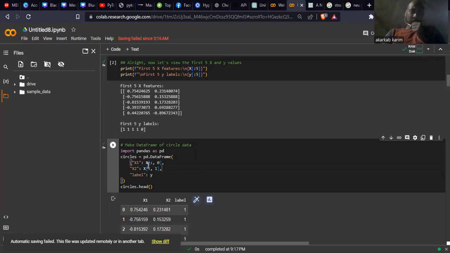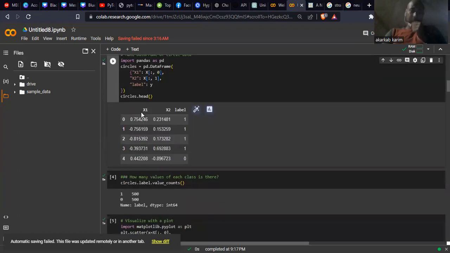I want all the values for the first column, x0, and the second key is x2. I want all the values for the second column, column 1. And my labels, of course, are y. I want the values of y. It will be my label or my target. And I run circles.head, and this is the result I get after running my code.